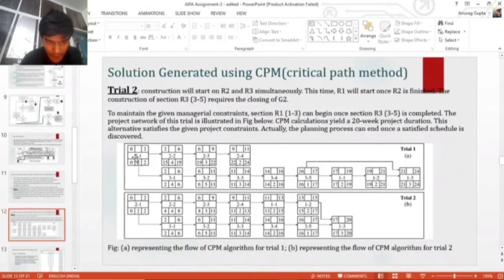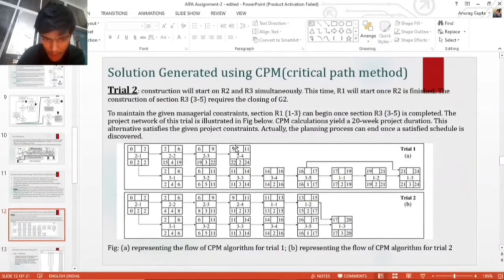As we can see here, 2-1, 2-2, 2-3 and 2-4 are part of activity 2, and 3-1, 3-2, 3-3, 3-4 and 3-5 are part of activity 3. We are starting with road number 2, and simultaneously constructing road number 3. After road number 3 is completed, we can start constructing road number 1.